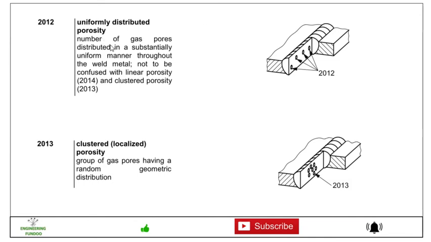uniformly distributed porosity, number of gas pores distributed in a substantially uniform manner throughout the weld, not to be confused with the linear porosity 2014 and cluster porosity 2013, that we will see next. So here you can see these are the porosity which is uniformly distributed, 2012. Then 2013 is the cluster localized porosity, that means a group of gas pores having a random geometric distribution at one location, that is called cluster porosity, indicated with 2013.